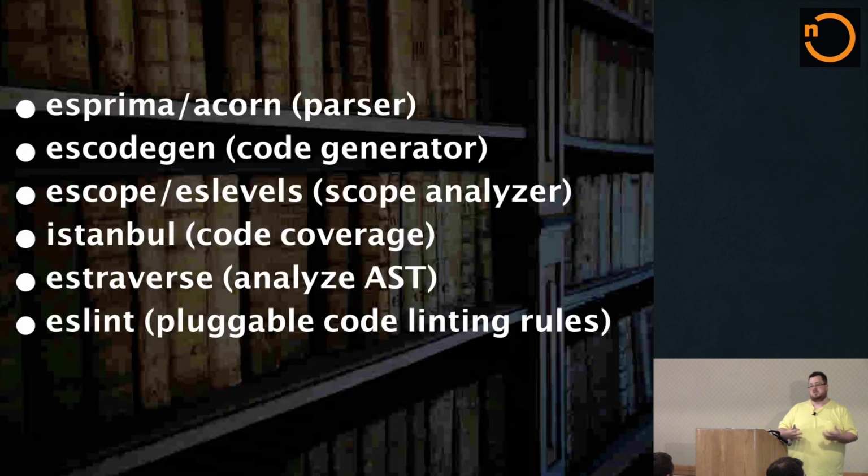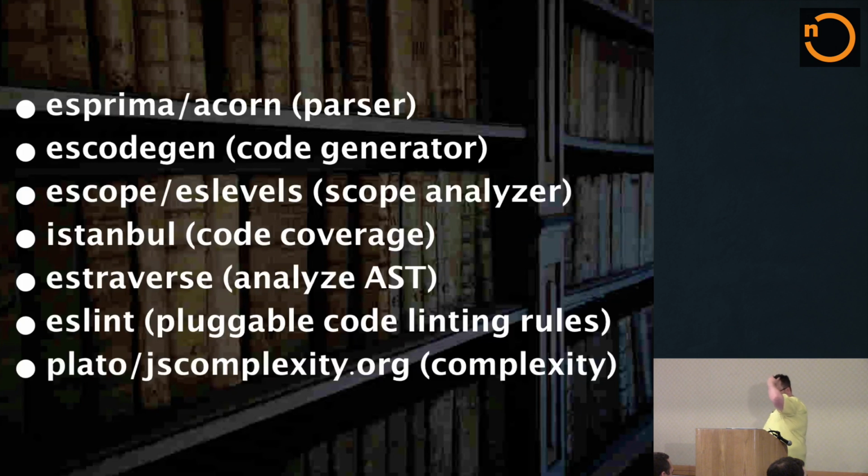You can even write custom ESLint tools for your non-standard JavaScript. Finally, Plato and jscomplexity.org will analyze the cyclomatic complexity of your code and suggest ways for you to undo some of that complexity. If you've got too much nesting of your functions or too many recursive function calls, it can find that and help you identify it and fix it.